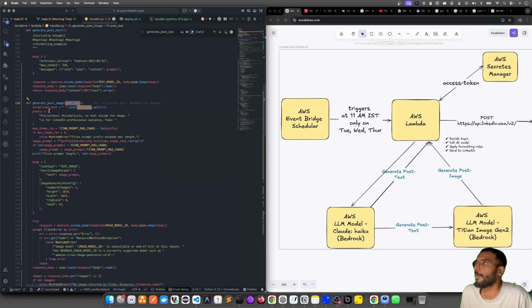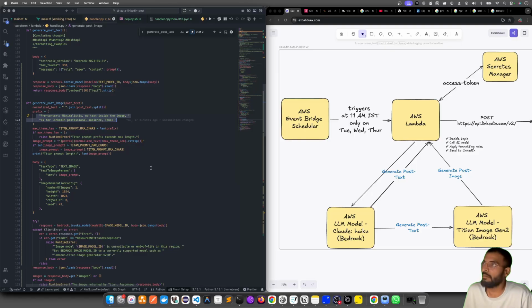That value, we take and add our prefix saying, hey, have a context: ensure it is minimal, there is no text inside the image, it is professional, it is for the LinkedIn professional audience, and the tone of the image should follow. What does it need to follow? This is the prefix, and it needs to follow the text, which is normalized text, and this normalized text is coming from the post text. Basically we are getting the complete output. We are calling this a normalized text, and this normalized text we are prefixing with this.